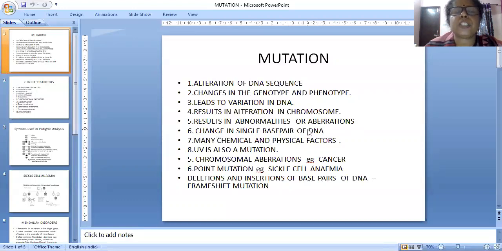Change in a single base pair of DNA. DNA contains 4 bases only. Which are those? Adenine, guanine, cytosine, thymine. How are they pairing up? Adenine always pairs with thymine only.